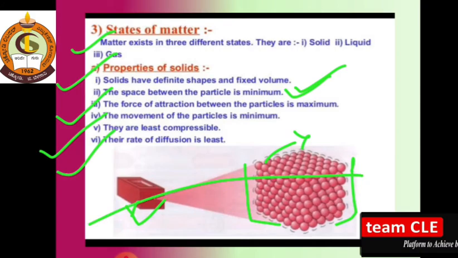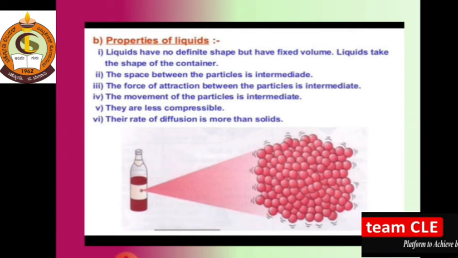Now let's discuss the concept of the liquid. In liquids, what happens? Liquids have no definite shape but have a fixed volume. You can see the image, this is a bottle carrying some amount of liquid.